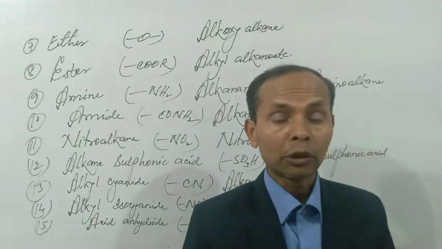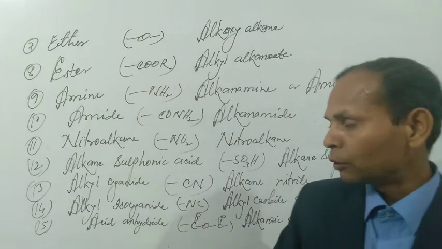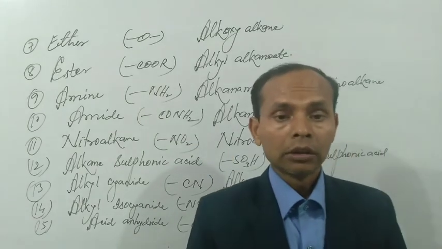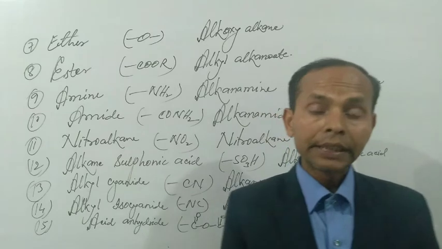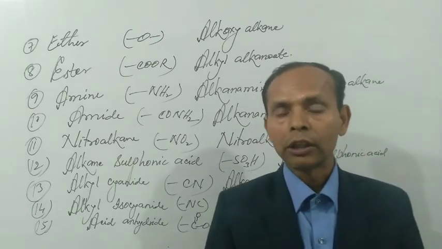Millions and millions of compound can also be obtained by using these 15 types of functional group. So we are reading in this class the classification of organic compounds on the basis of functional group.